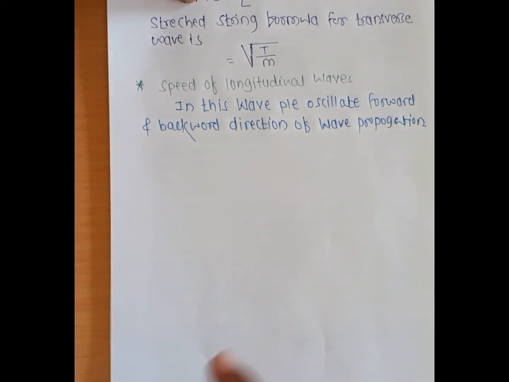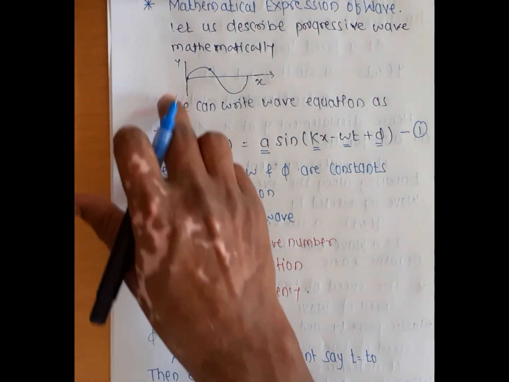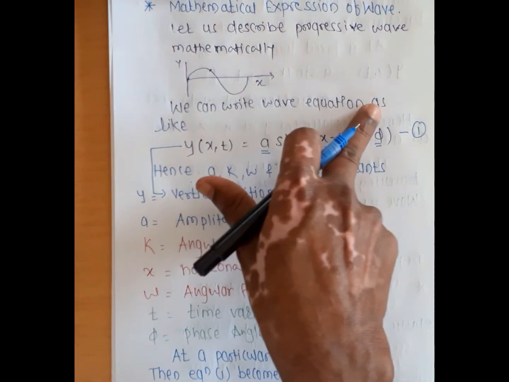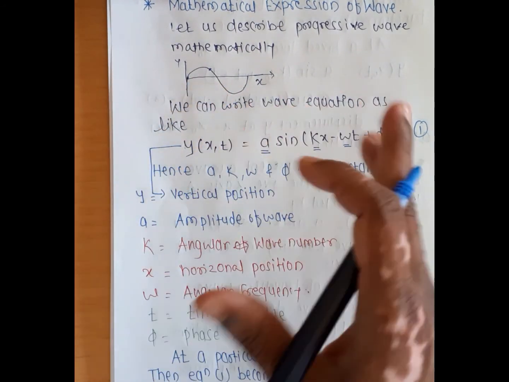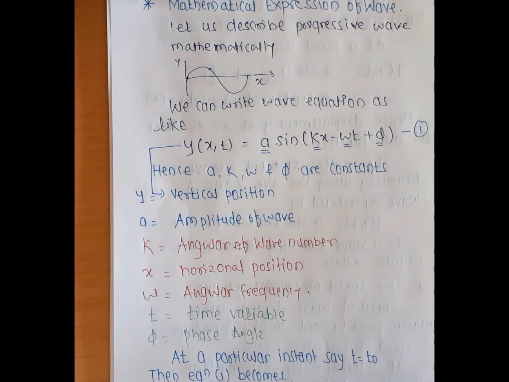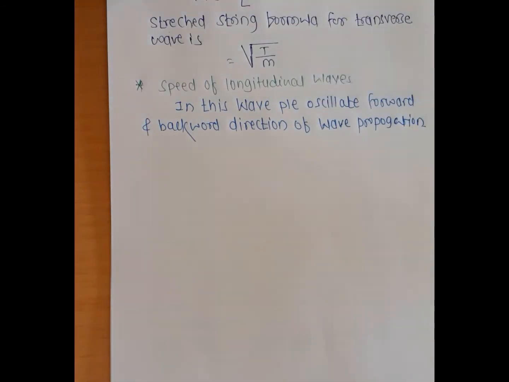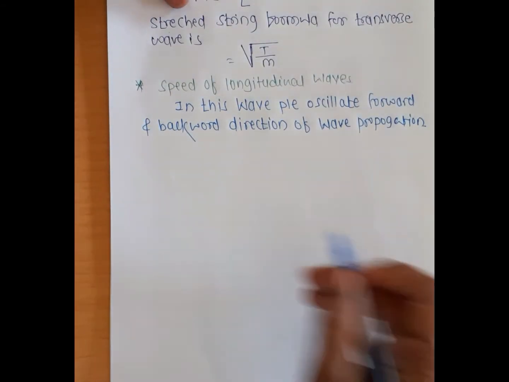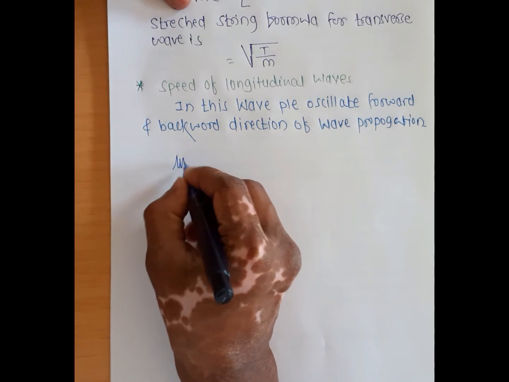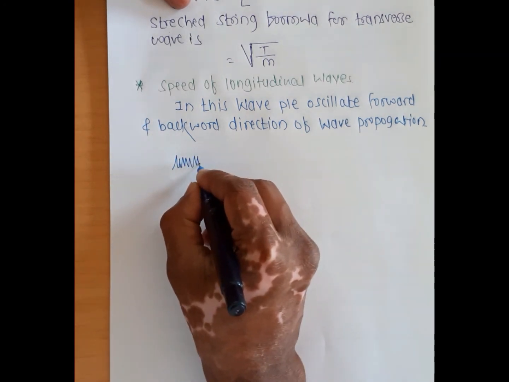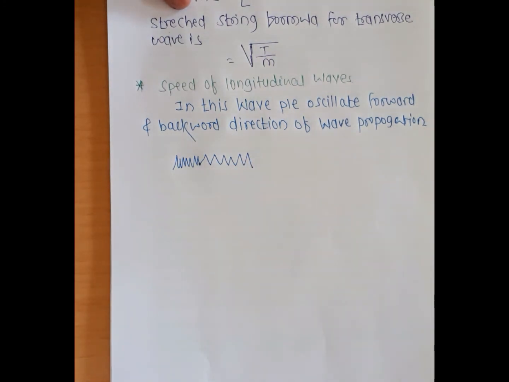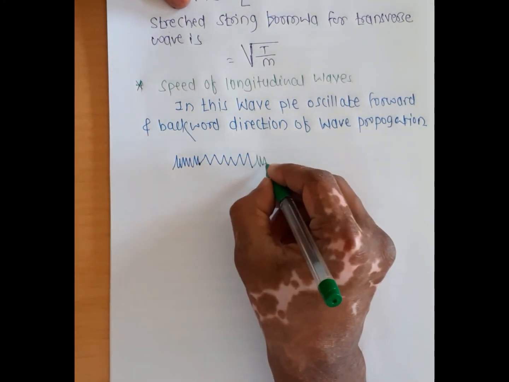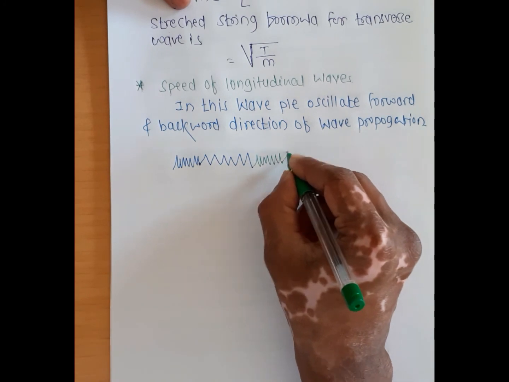If you consider a sine wave, suppose this is the wave and it propagates along the x-axis, but this is a sinusoidal wave. In a longitudinal wave there are compressions and rarefactions, as I draw here. Suppose this is the compression, after some time interval it will be a rarefaction, and again a compression, then a rarefaction.